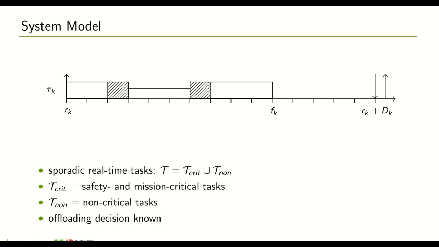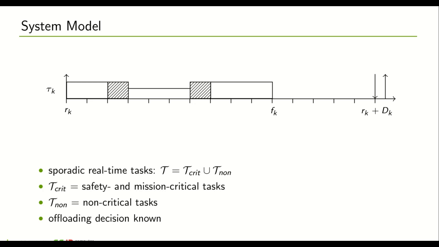For the rest of this talk, we consider the following system model. We consider a set of tasks comprising a set of critical and a set of non-critical tasks. So the critical ones are safety and mission-critical tasks and need to have their timing requirements satisfied at any point in time. Moreover, we assume that the offloading decision is known and was made at design time.